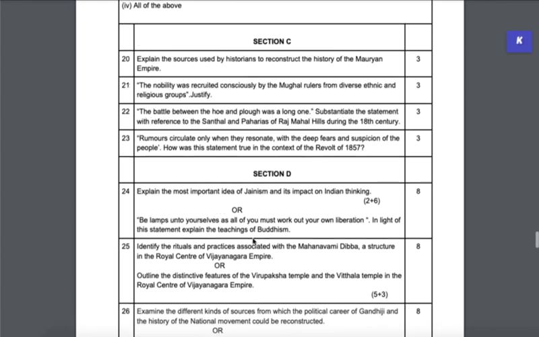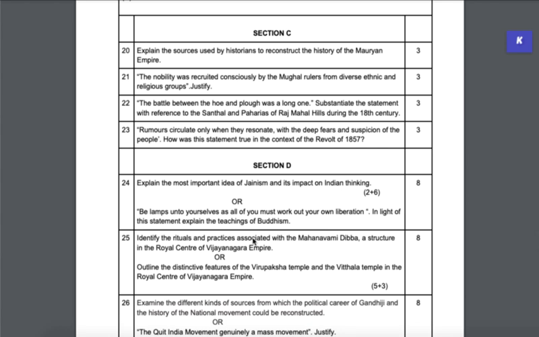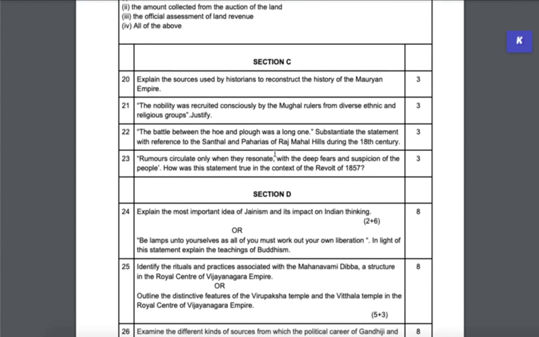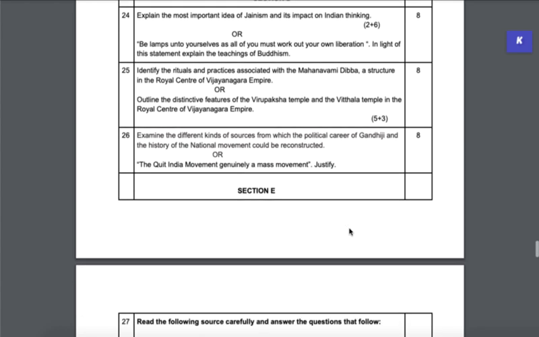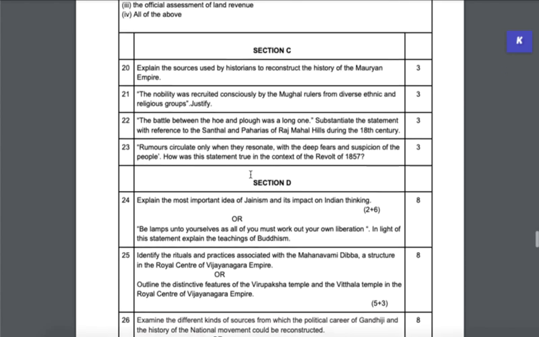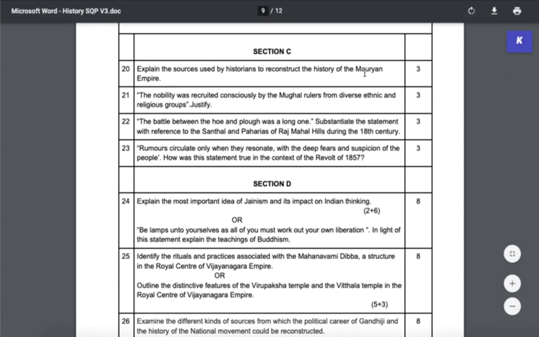Now let's come to section C. Section C is regular 3 mark and section D is regular 8 mark questions. You are used to doing all of this, so there's really nothing new and crazy reforms that the CBSE has brought up. So very straightforward questions, and you have to do all 4. Section D of course has internal choices, so each of these questions has a choice, but you need to do questions 24, 25 and 26. Section C has no choice. All these 4 questions are compulsory, right?